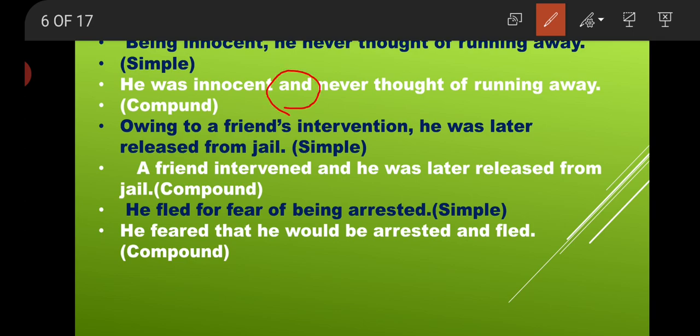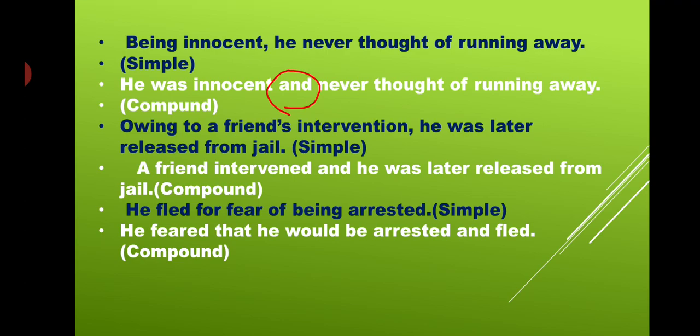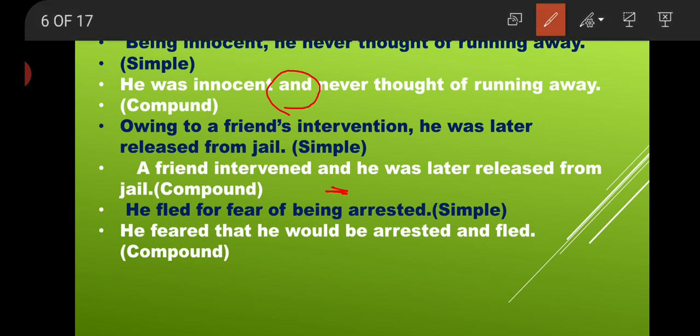Now the next is: owing to friend's intervention, he was later released from jail. Now I have to make it compound. So a friend intervened and he was later released from jail. Which connector have I used here? Again and. Now the next is